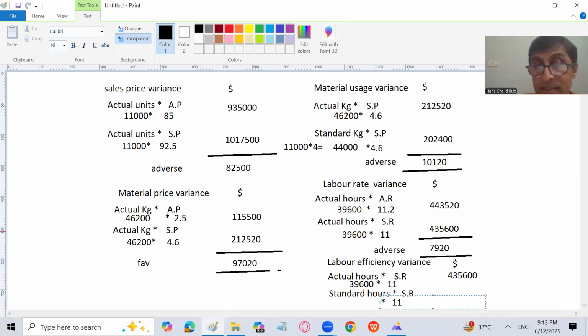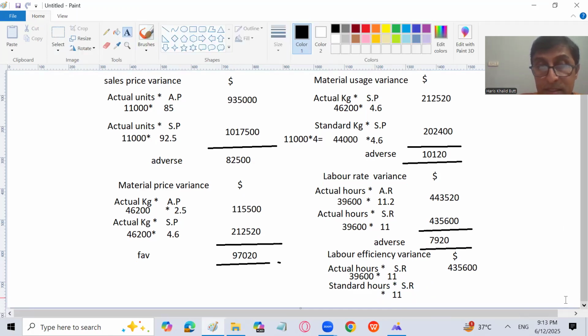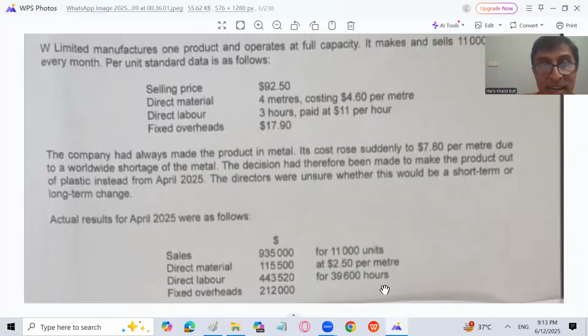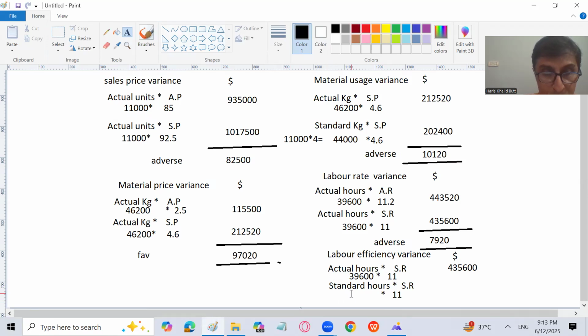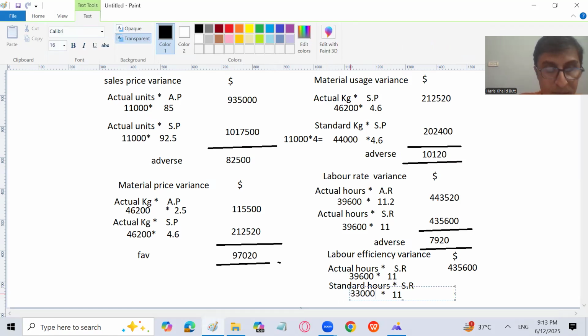Now let's calculate the standard hours. Standard hours means, on actual units, how many hours are used according to standard? Actual at standard. Actual units are 11,000, and according to standard, we consume 3 hours per unit. So 11,000 into 3 is going to be 33,000. So the standard hours are going to be 33,000 into 11.